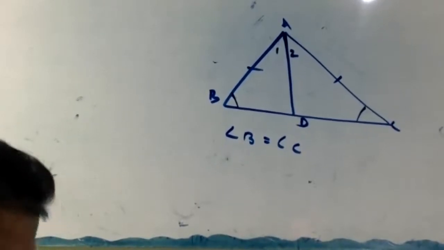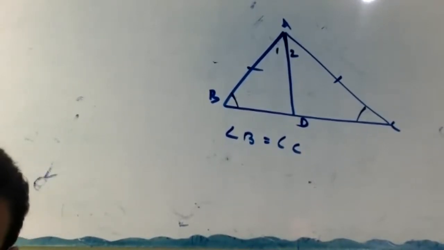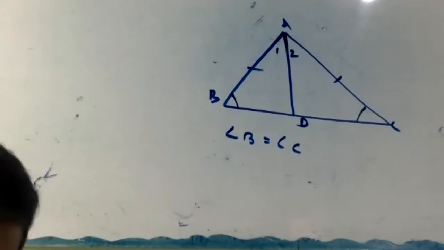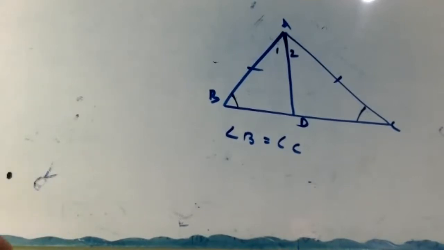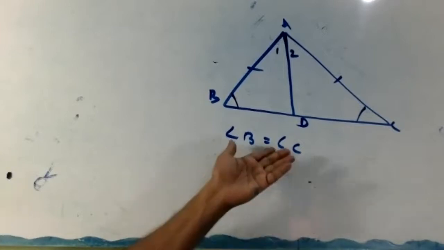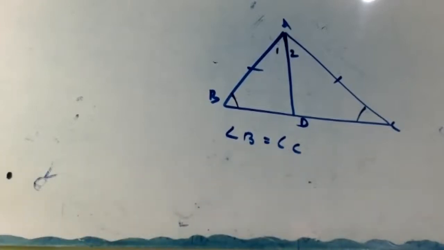Write the proof. Come on, draw the bisector. The figure is already there, AD the bisector. That's all. Draw the bisector of angle A. Finish. Now proof: in triangles ABD and ACD, AB equal to AC, given.